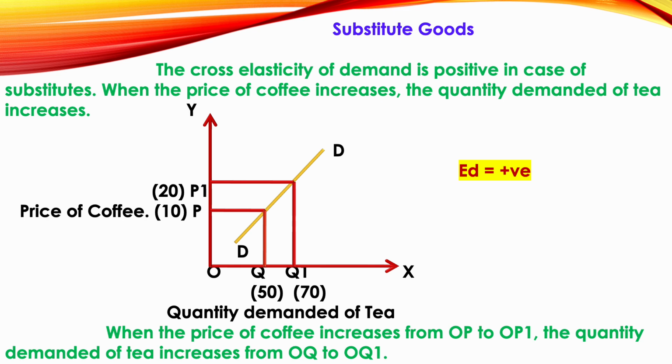That is why the quantity demanded of tea is increasing from 50 to 70 people. Price of coffee increases, quantity demanded of tea also increases. So what does this relationship say? It is a positive relationship because both are increasing. Here the cross elasticity of demand is said to be positive.